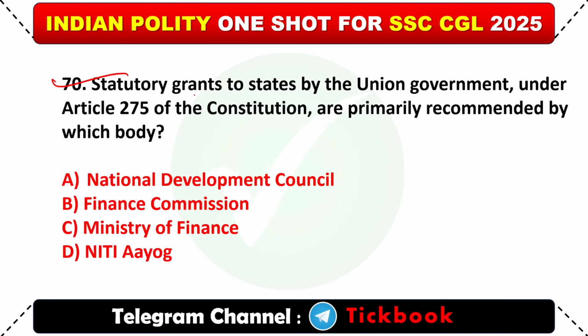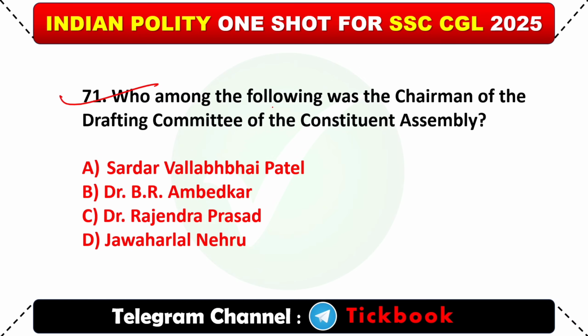70. Statutory grants to states by the Union government under Article 275 of the Constitution are primarily recommended by which body? Option B, Finance Commission. 71. Who was the chairman of the drafting committee of the Constituent Assembly? Option B, Dr. B.R. Ambedkar.